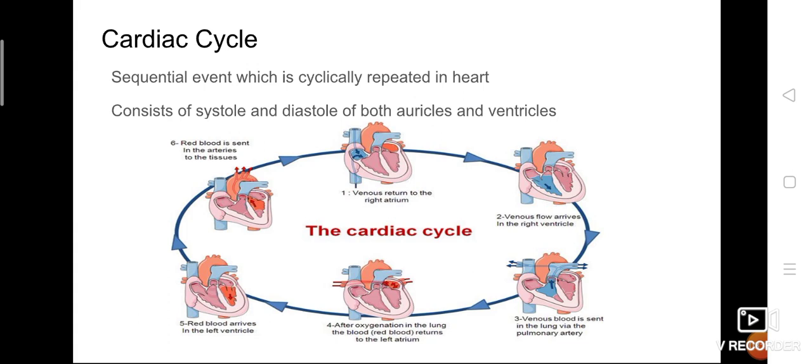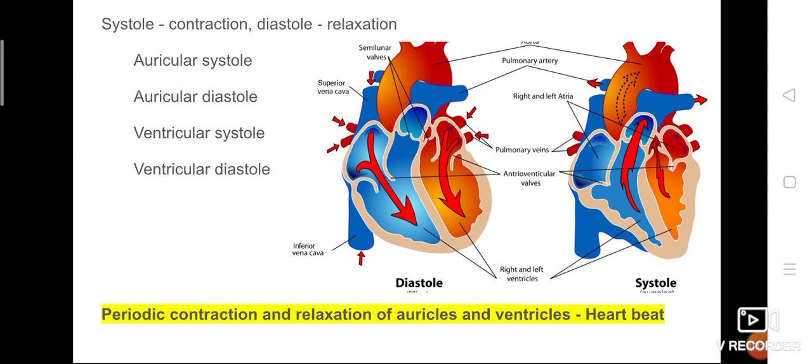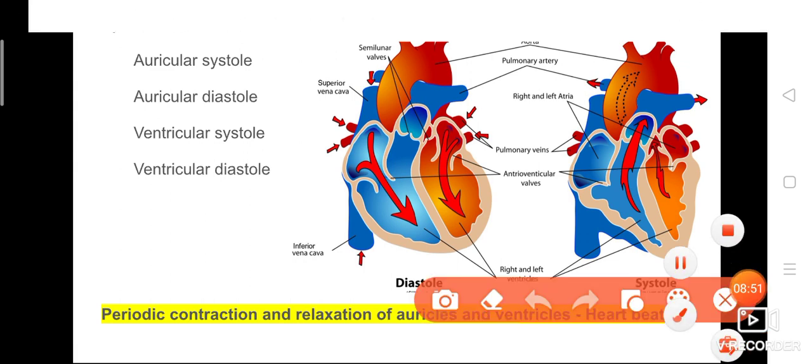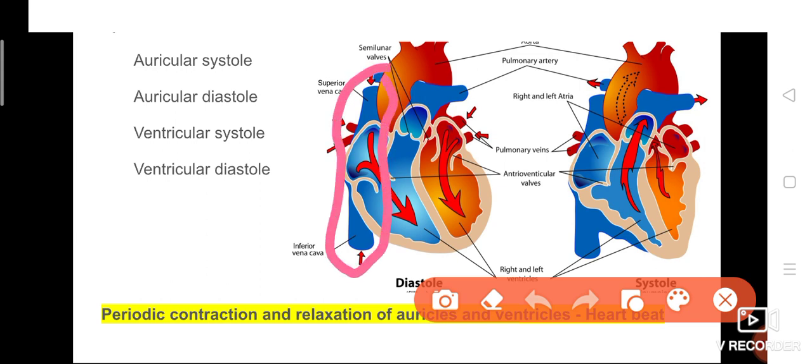At the very first, only the deoxygenated blood enters. Both the chambers, the right atrium and left atrium, see here it is given. All the cells of our body release deoxygenated blood. That blood enters the superior vena cava and inferior vena cava first of all. So both the right atrium and left atrium receive blood at a time.